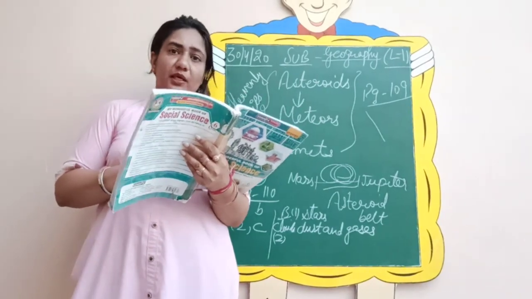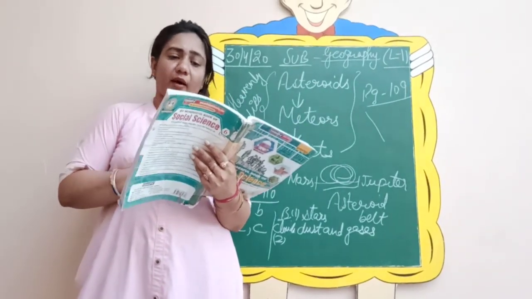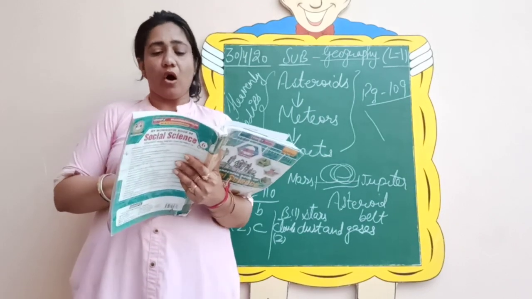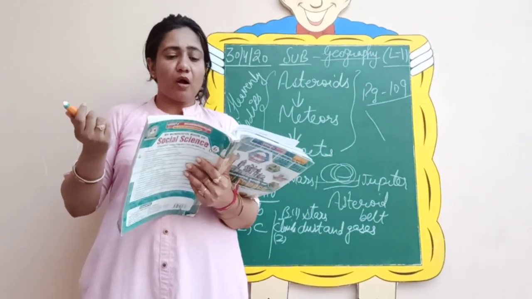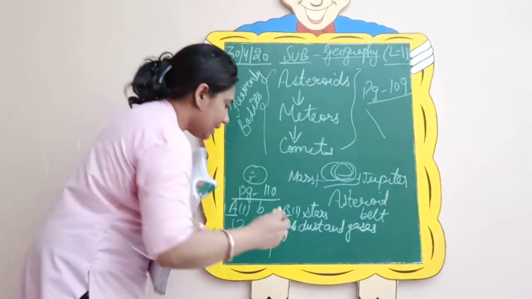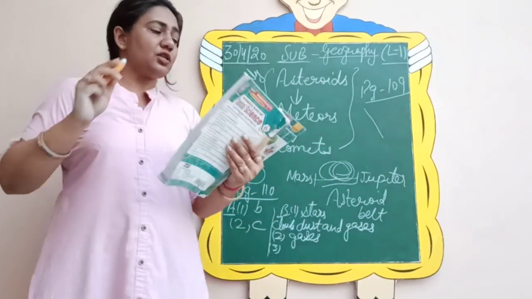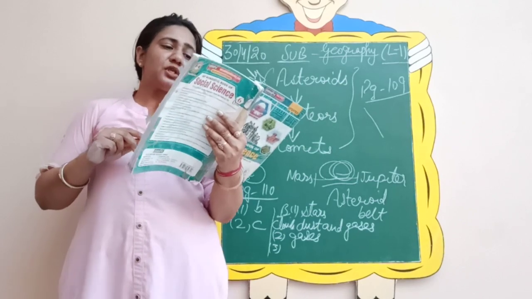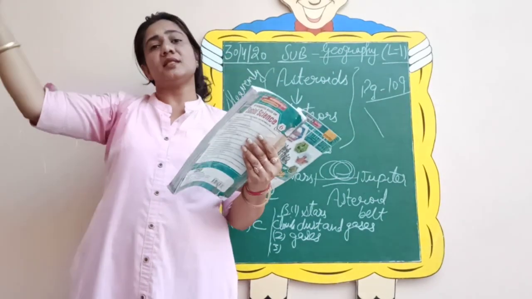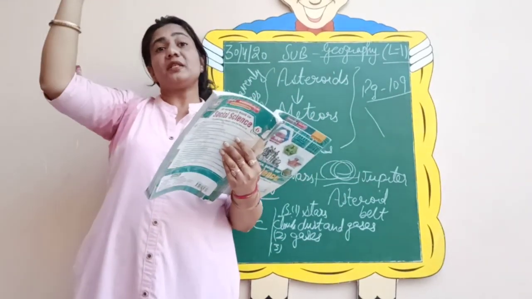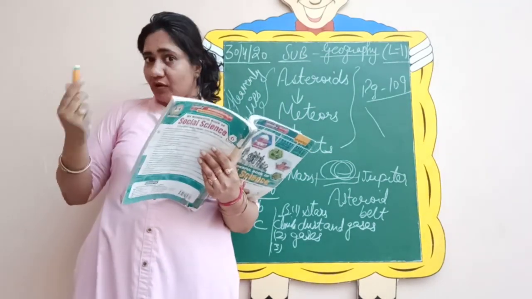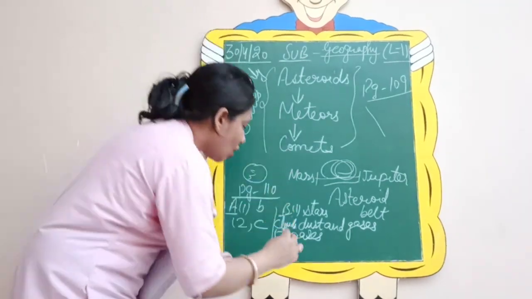Coming to the second one, stars are huge heavenly bodies made up of hot. What is it made up of? Made up of hot gases. Just now we have done. Coming to the third one, the groups of stars forming different patterns are known as, different shapes that stars form in the sky. I have already told you what are they known as?